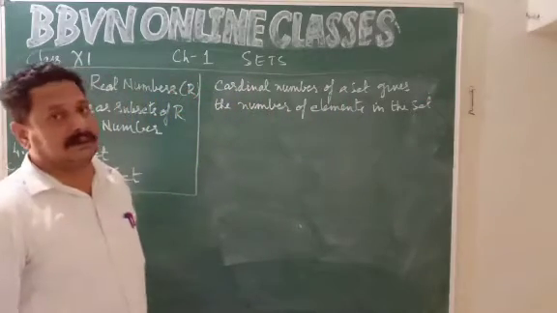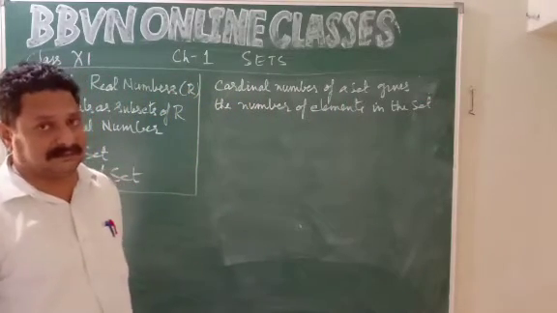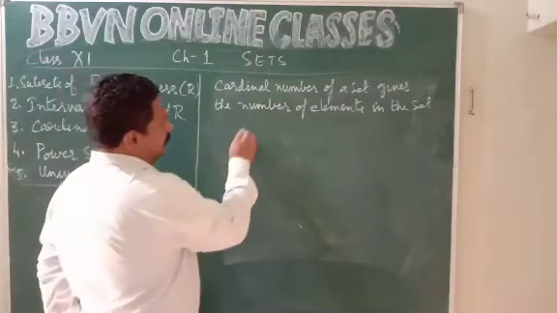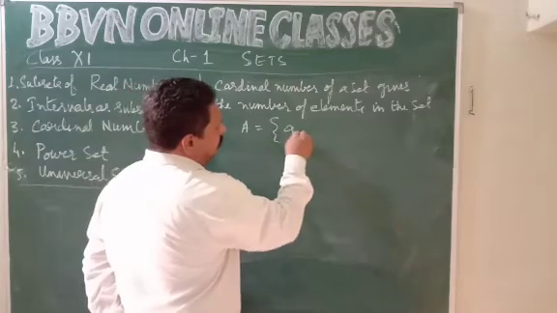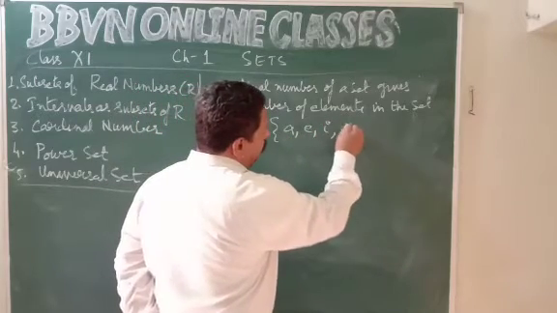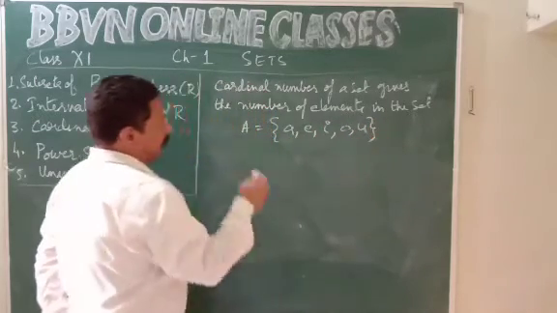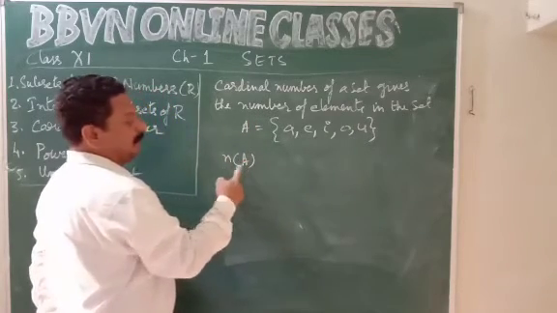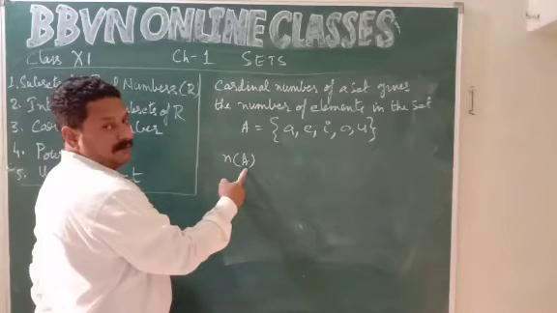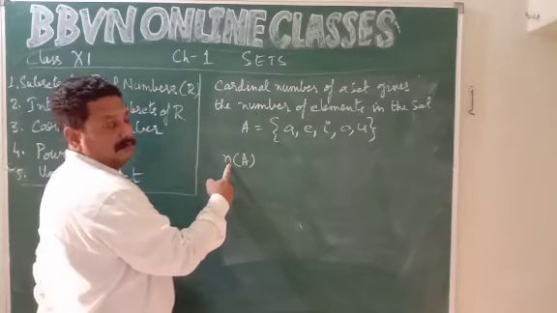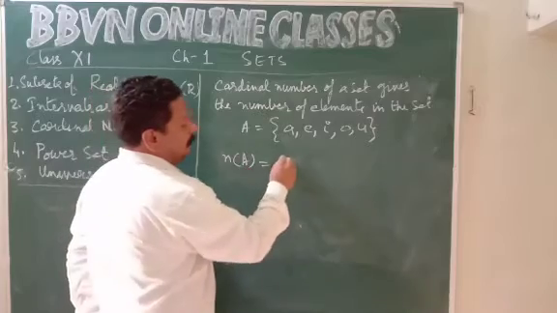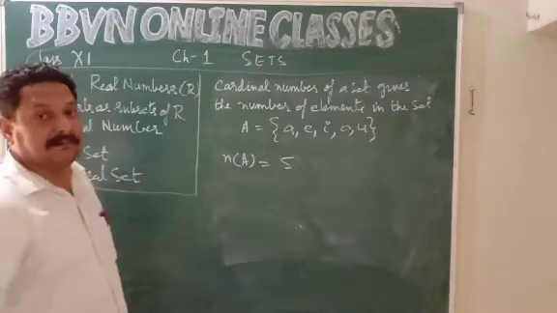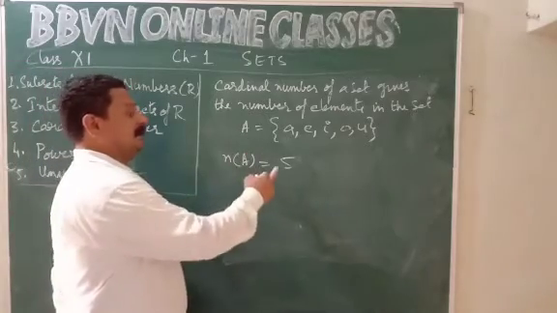Usually cardinal numbers are used only for finite sets because the number of elements are countable. Say for instance, I have a set A with elements a, e, i, o, u. Now cardinal number of A is written as n(A), the number of elements in A. This n is called cardinal number. How much? 5. So cardinal number of A is 5. It means the number of elements in set A is 5.